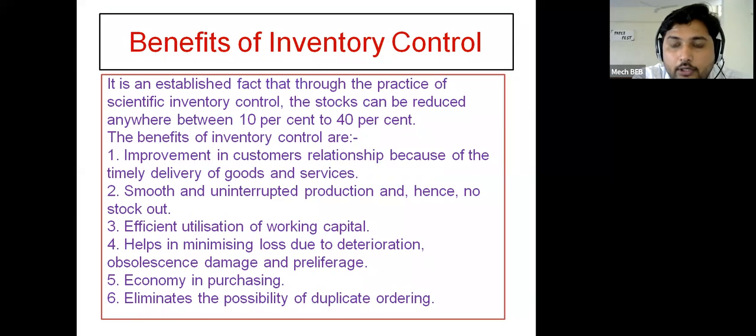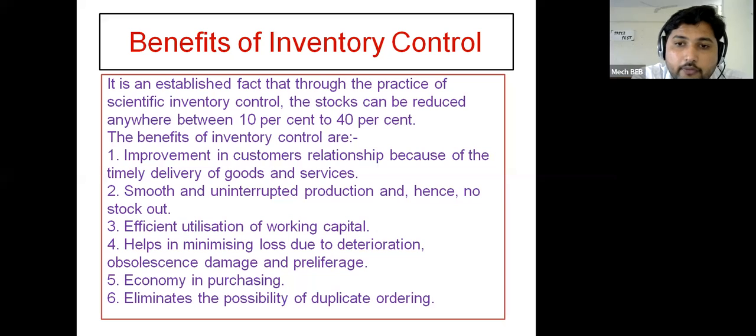That means 10 to 40% of the money of an industry is blocked in inventories, and that money can be unblocked by using an inventory control system. If you implement the inventory control system properly, this 10 to 40% of money that is blocked in stocking products or raw materials will get unblocked.